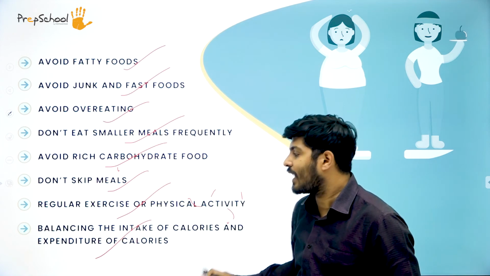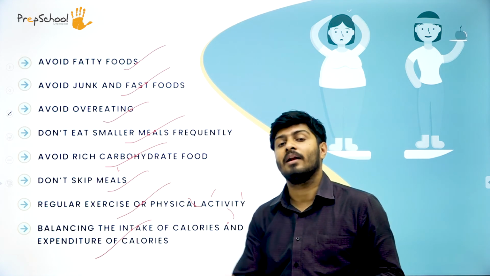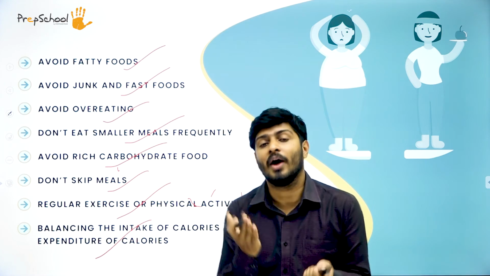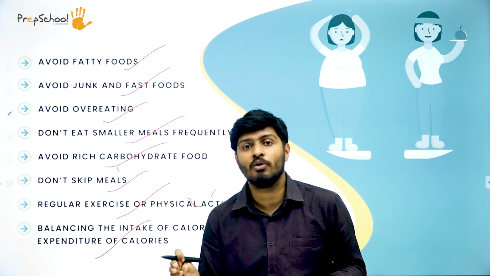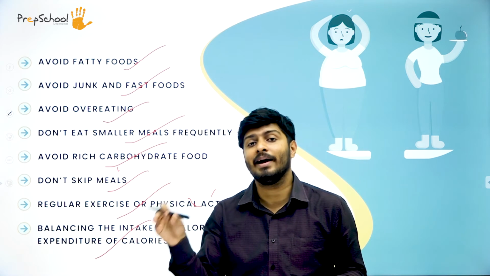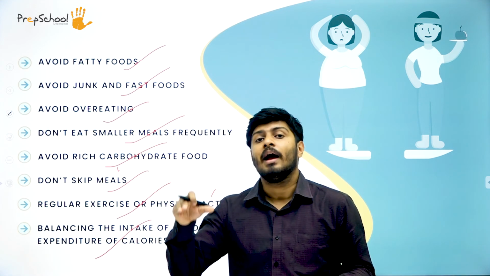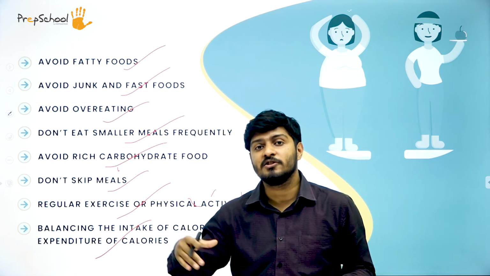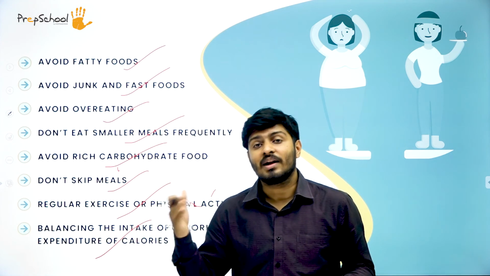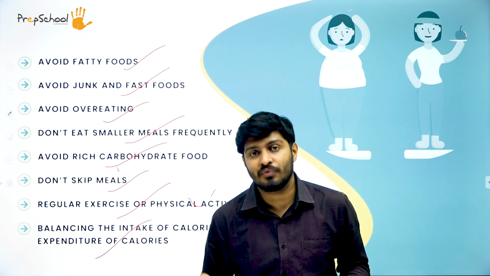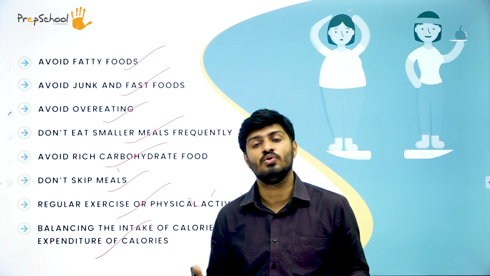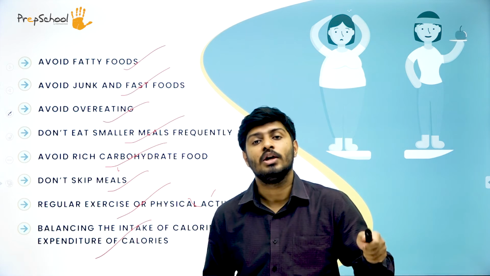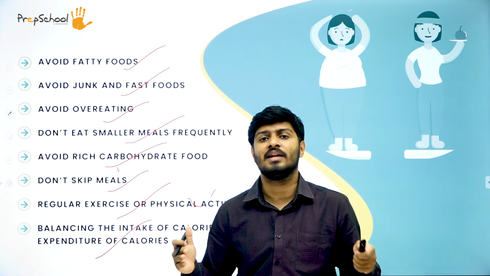Balancing the intake of calories and expenditure of calories is very important. You have to balance the intake and output. Then whatever the remaining amount is, you have to check that. You have to find the difference between your BEE and your total calorie consumption in a day, and whatever difference comes, you have to cut that in your calories, so that next time you consume, you make sure that by the end of the day you are burning all that calorie and nothing is stacked up in your body.